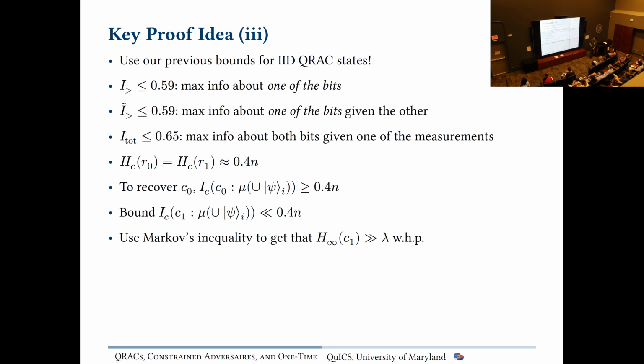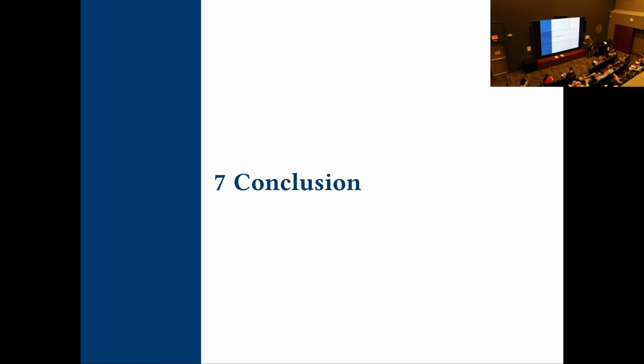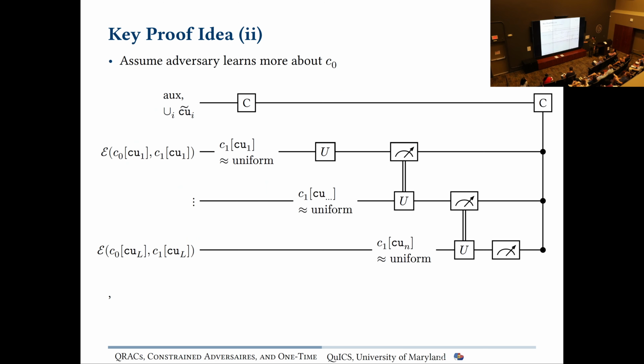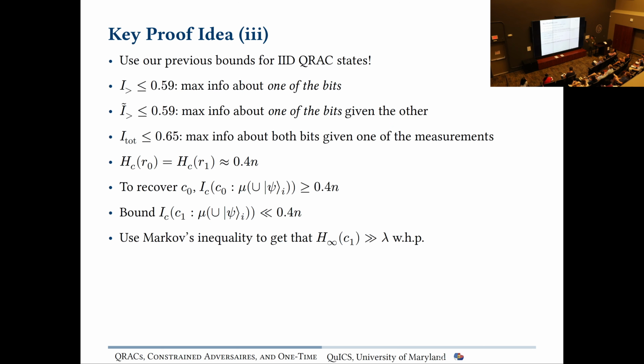Really, not to get too much into it, but it's not too difficult. It's pretty nice because there's like 0.4 n bits of information to get all the parameters to work out in each code word, C0 and C1. But because we have this 0.65 upper bound on how much you can learn from both bits, we can say that by the very end of all the measurements, there's going to be a high amount of min entropy or collision entropy in C1. And that's basically going to give us what we want, right? After Bob does all his measurements, C1 is going to look pretty random, and we can extract out more randomness from that.